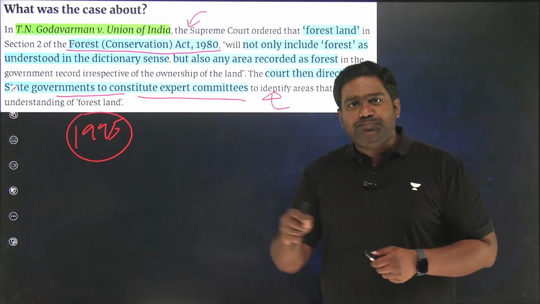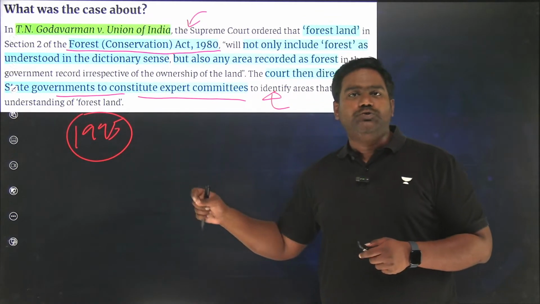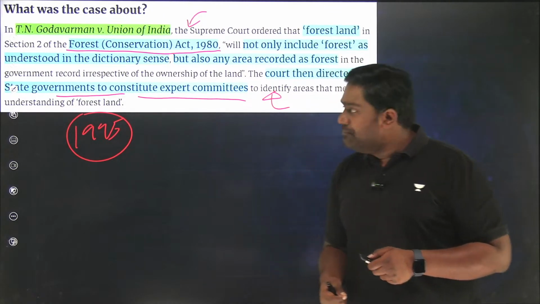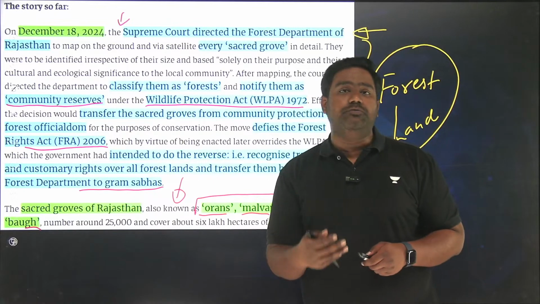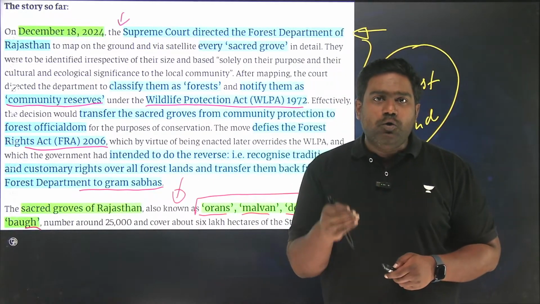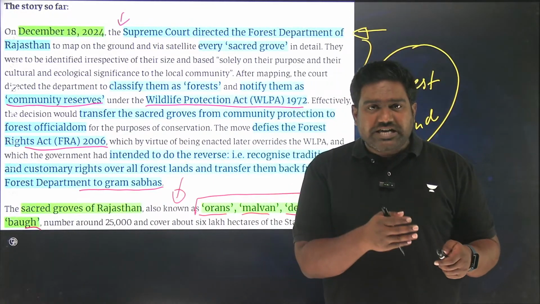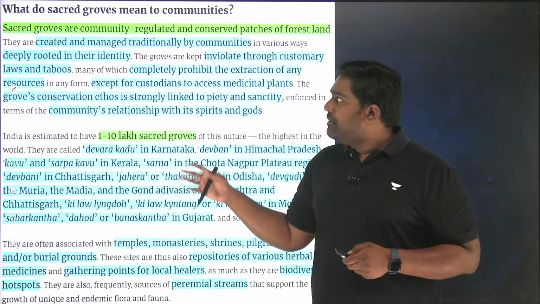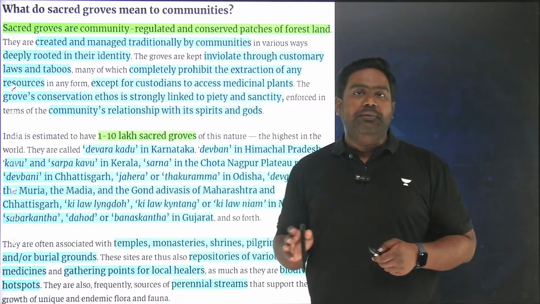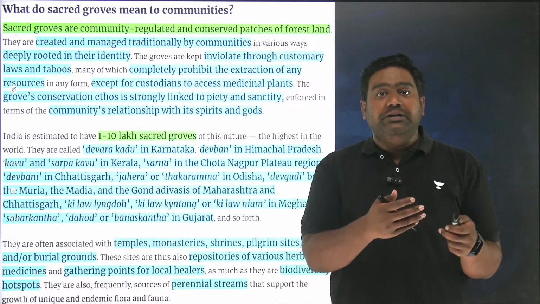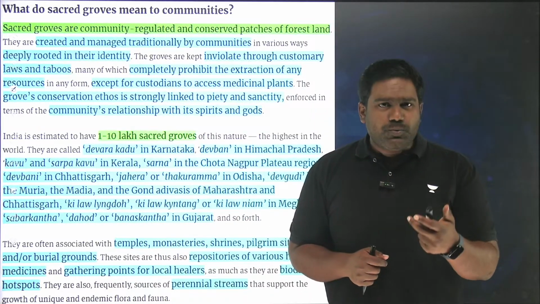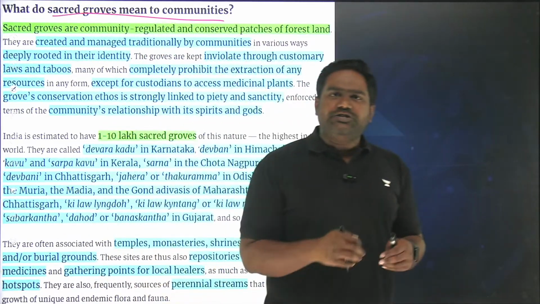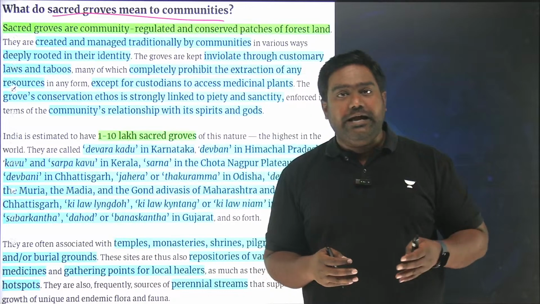So this provision, which was brought out by the Supreme Court along with the Forest Rights Act of 2006, essentially empowered the local communities, the tribal communities in particular, to look after their local forests, to look after the sacred groves which are so crucial, so important for the overall economic, environmental and cultural well-being of the local tribal communities and forest dwelling tribes. Now, this is where you need to know what exactly are sacred groves. Why are they so important for local communities in forested areas?